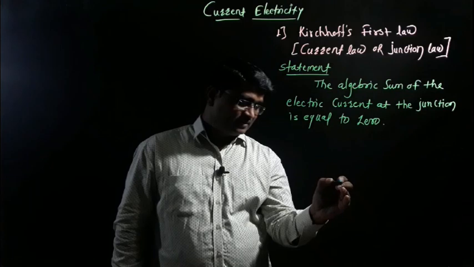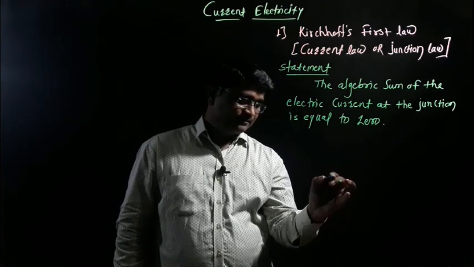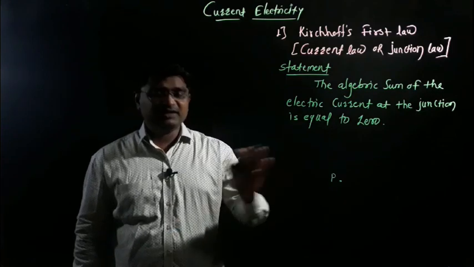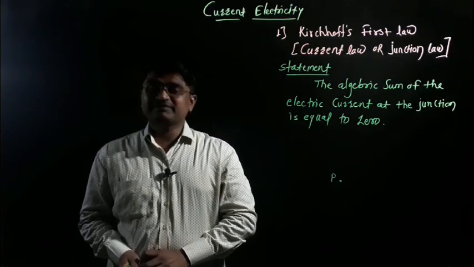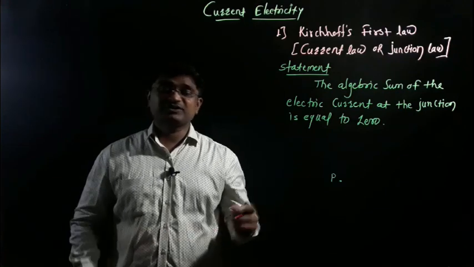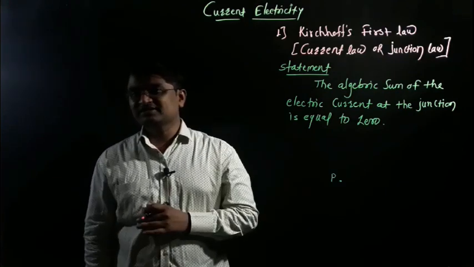Imagine that this is a point P, and this point P indicates any one junction. So P is any one junction. When we call P a junction, it means that two or more conductors are connected.